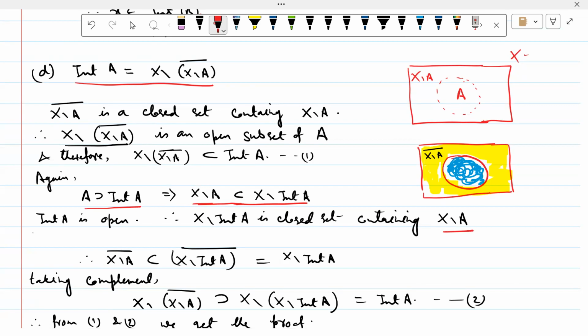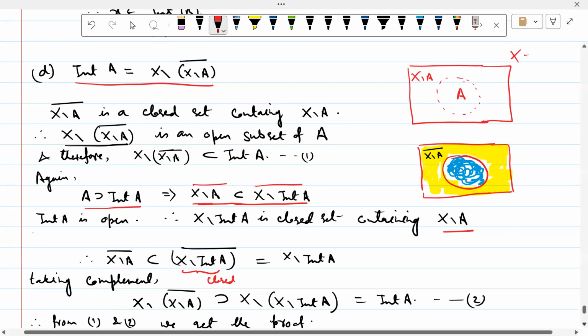তাহলে আমরা বোথ সাইডে এখানে ক্লোজার নিয়ে নিচ্ছি। So x minus A closure is a subset of x minus int A closure, that is equal to x minus int A. Why? Because this inside set is closed. This is closed. So x minus A closure is equal to x minus int A.